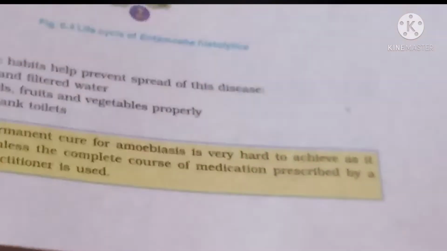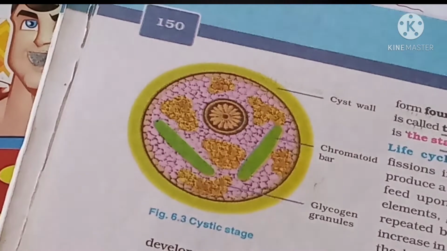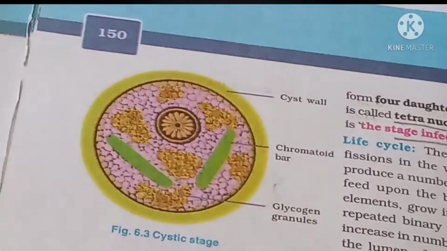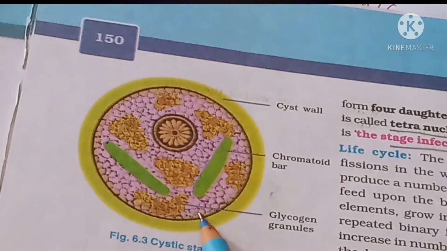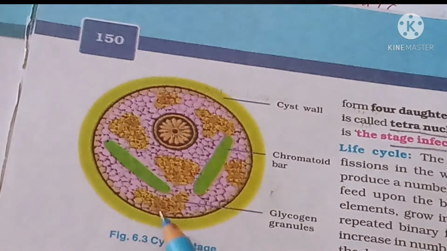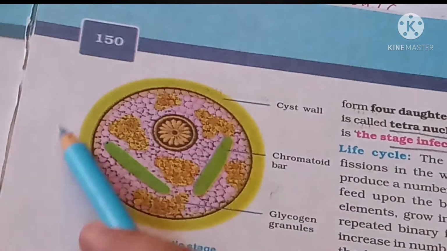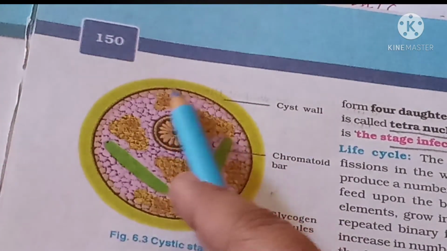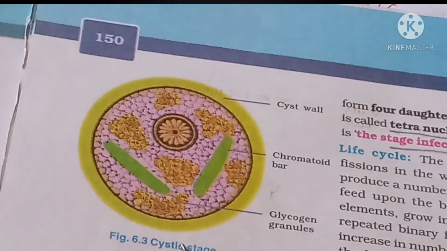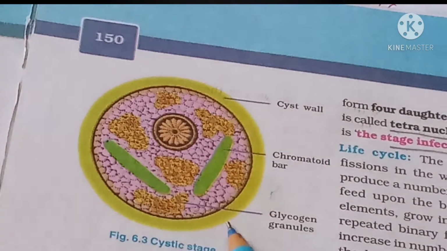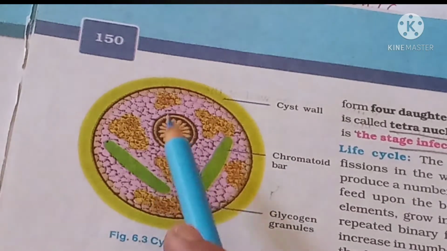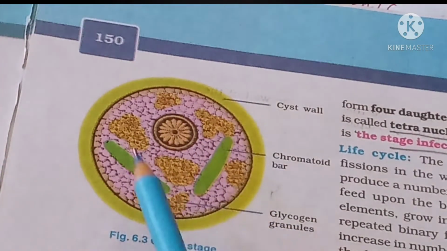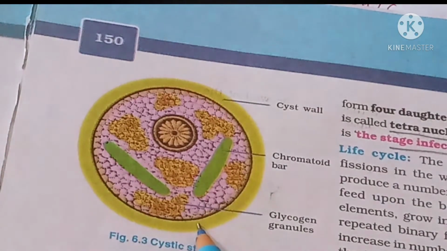Next, the last stage is the cystic stage. Look at the picture. The cystic stage is producing the cyst, that is encystation. The precystic stage will produce the cyst around it. The same chromatid bars, glycogen granules, and cartwheel shaped nucleus, everything is present in the cystic stage also.